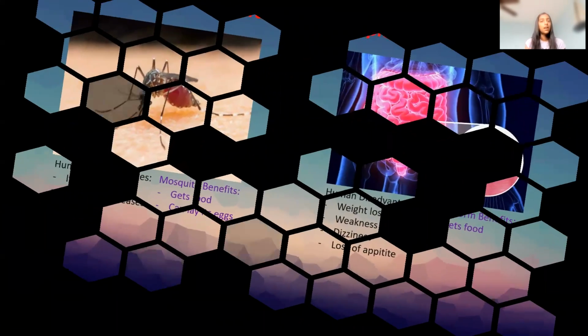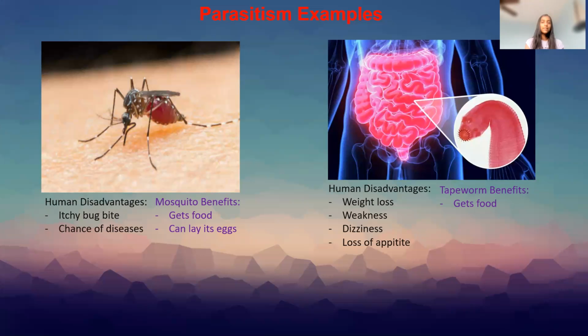Next, last but not least, we have parasitic examples. And here, there are two examples. Over here, sorry, it isn't labeled, but over here is the mosquito and human. And to the right is the human and tapeworm. So I'm sure you all know what mosquitoes do to humans. They bite them or they suck their blood. No one likes that. So human disadvantages is they get an itchy bug bite, obviously. And there's actually a chance of disease.